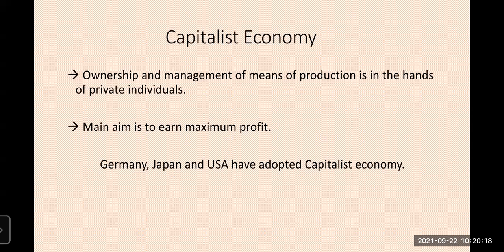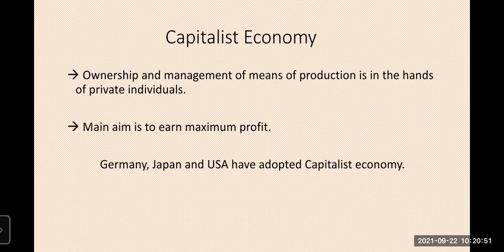All the main big factories are managed by private individuals, like big car companies, Toyota, Ford, Mercedes, and so many others. They are under private individuals. Their aim is maximum profit only. They want to earn profit because they are private individuals.